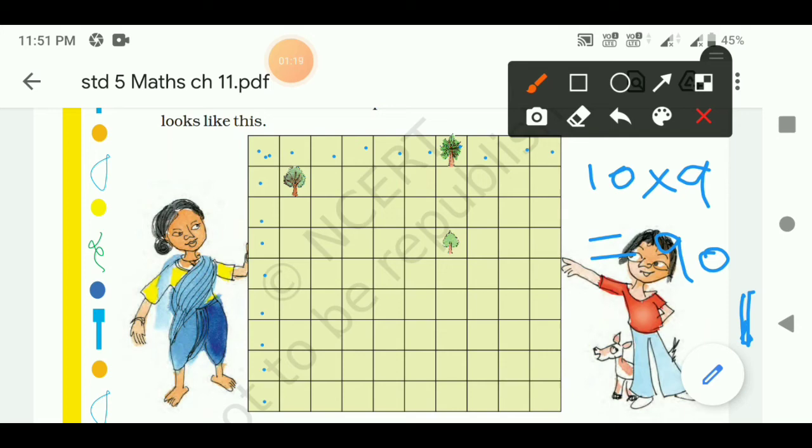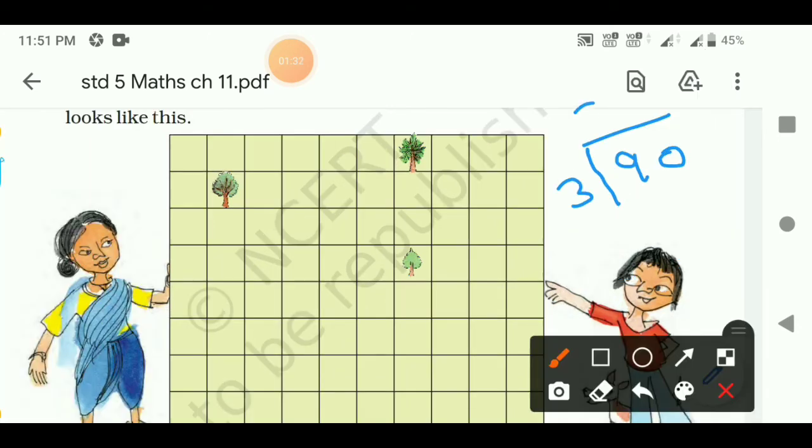That means 90 divided by 3. So 3 3s are 9, 0, and here 0. So each child will get 30 squares. So we can divide the land equally in 3 parts so that each piece of land has 1 tree.